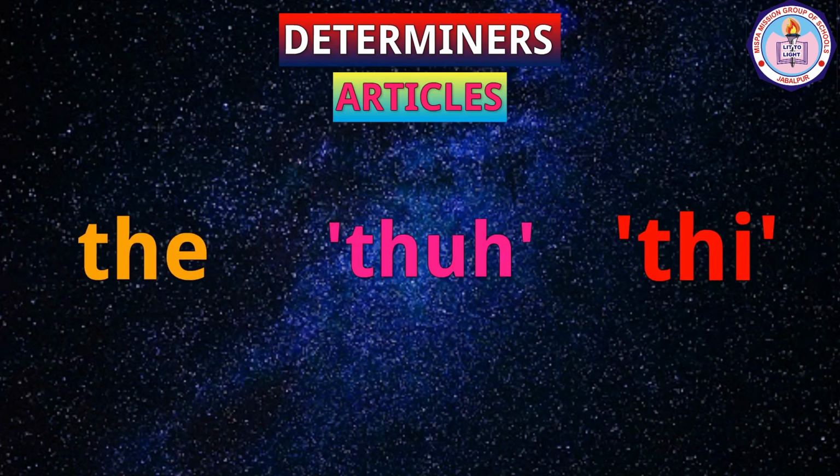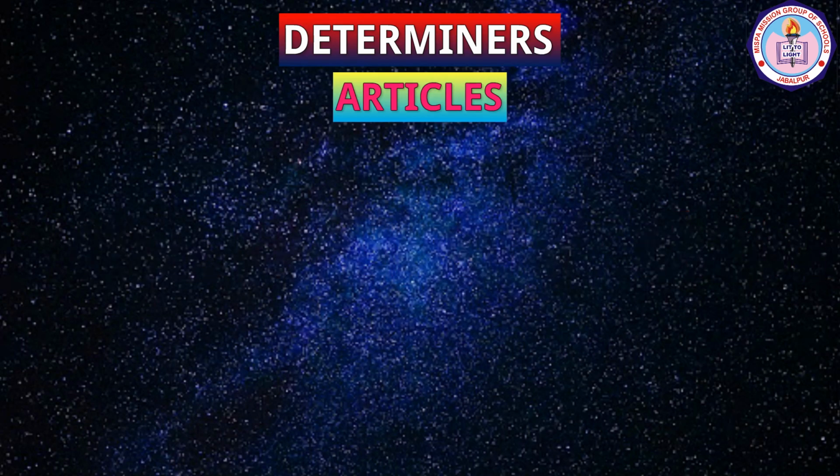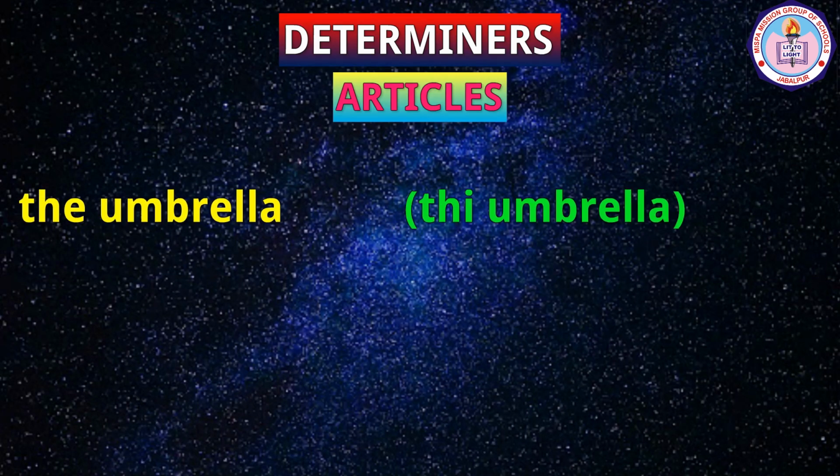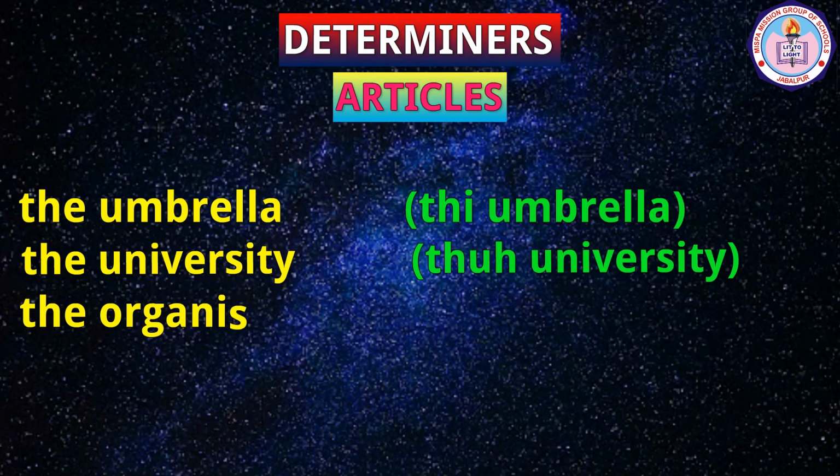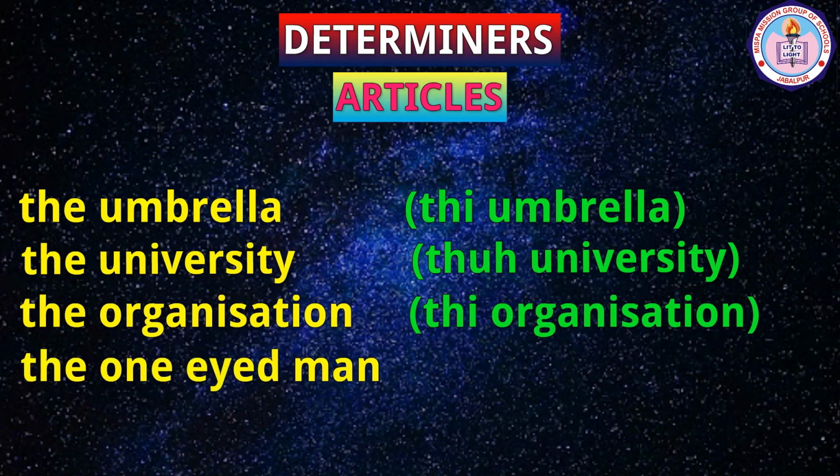Some people think that there is a rule of pronunciation for the as "thee" or "thuh". There is not any such rule as yet. However, it is a trend to use "thee" with a noun that has the first letter with a vowel sound and "thuh" with a consonant sound. For example, the umbrella, the university, the organization, the one-eyed man.